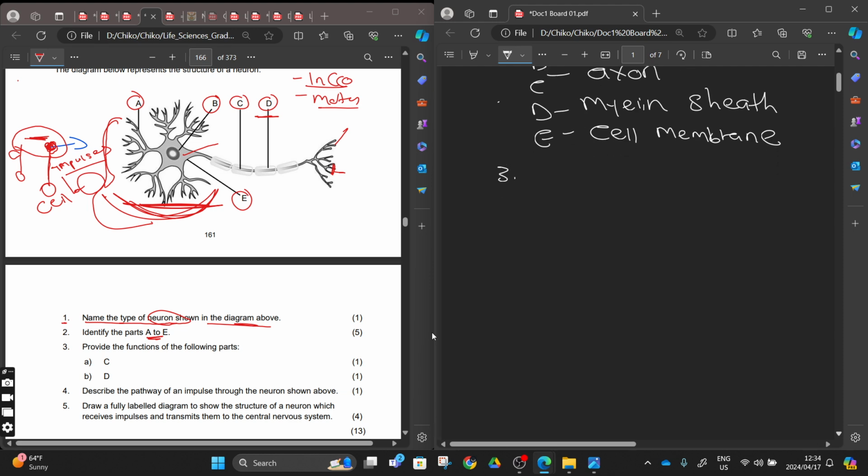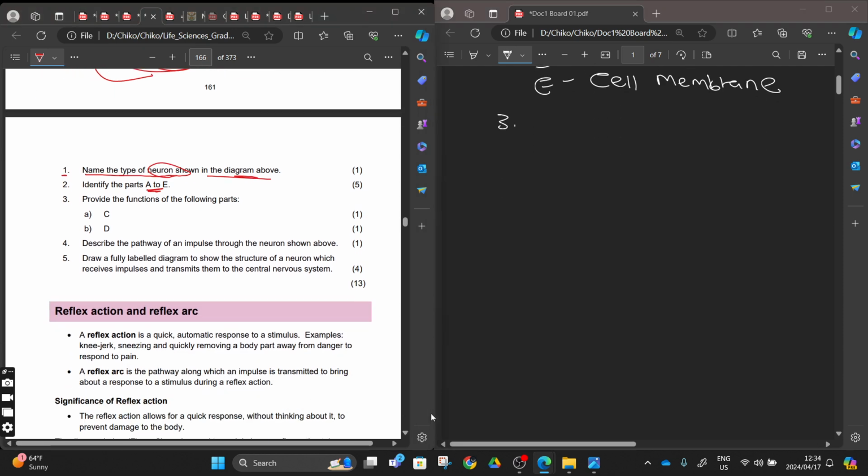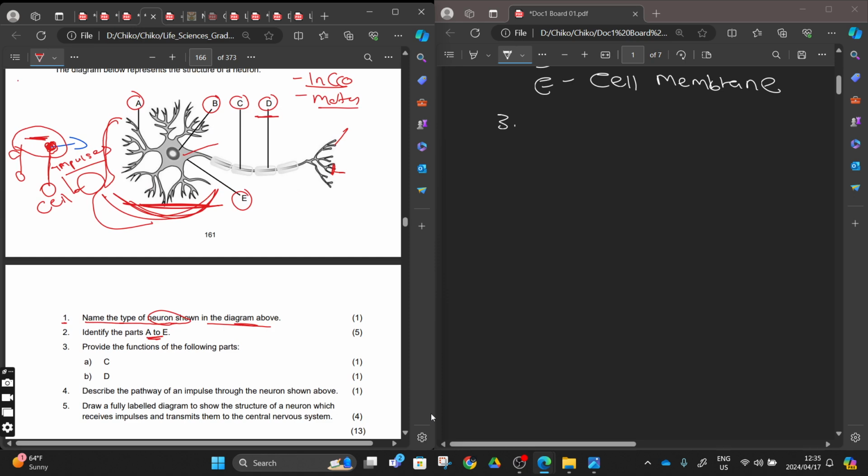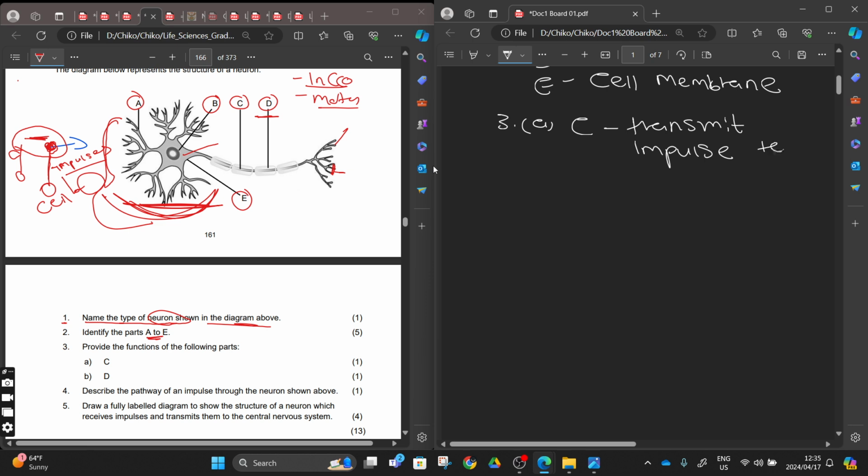Number 3. Provide the function of the parts labeled. They want part C. So you go to C. Number C, it's an axon, right? Provide the function of the following parts. Number C, to transmit. You will say to transmit impulse, not message. To transmit impulse from the cell body.